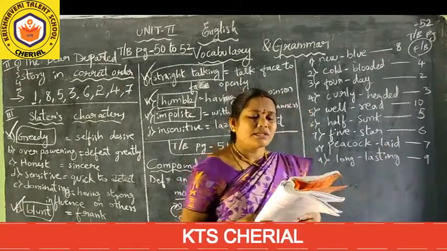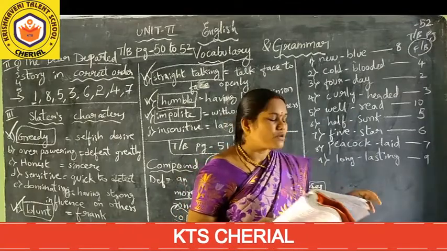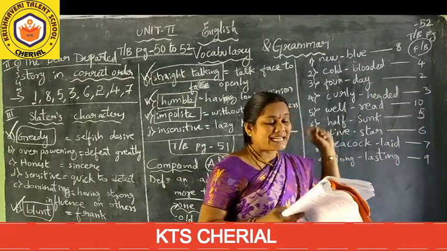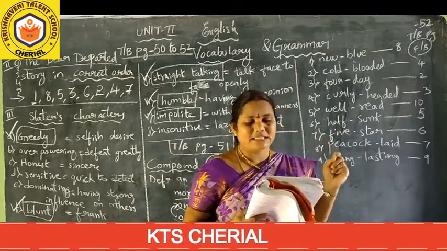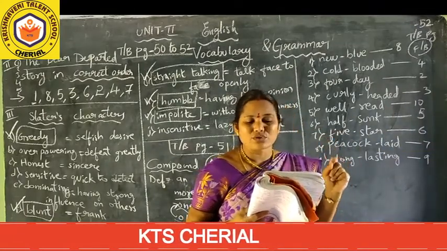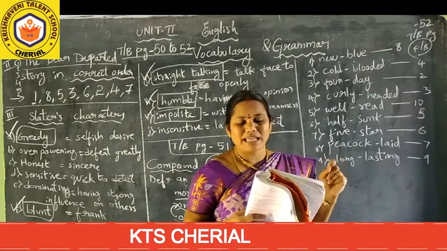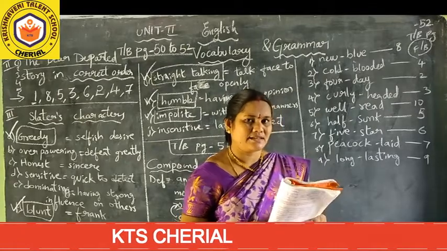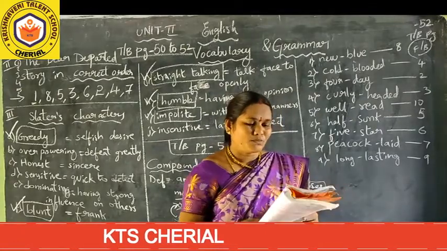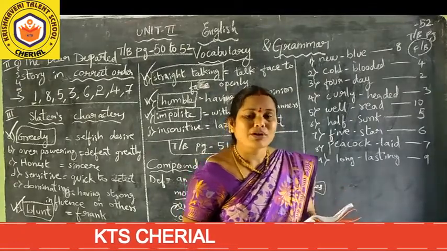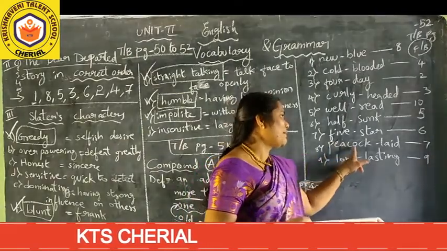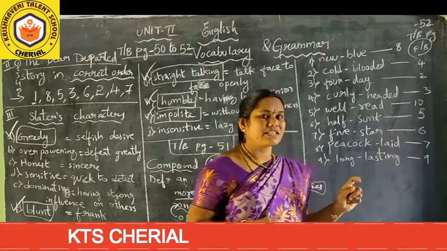And Prasad booked a room in a 5-star hotel for Srikanth. Sixth one is 5-star hotel for Srikanth. And seventh one is every week peacock laid eggs are used by my mother to make some wonderful cakes. So actually we use chicken eggs, but here this mother is using peacock eggs. If it is available we can use. So we don't have any option. Peacock laid eggs. What is the seventh fill in the blank?